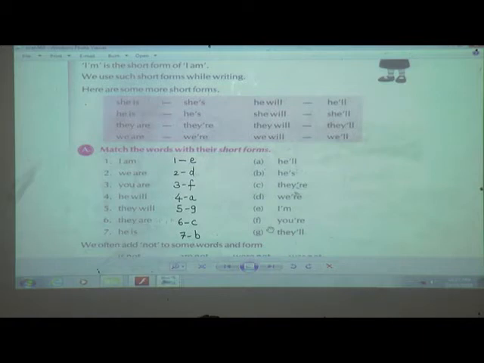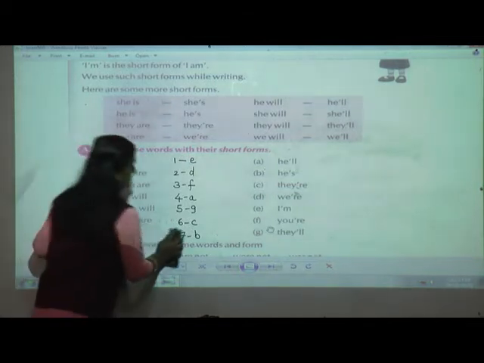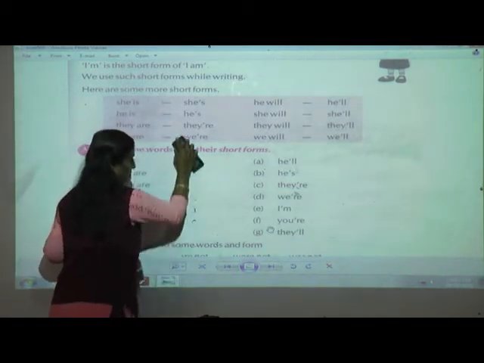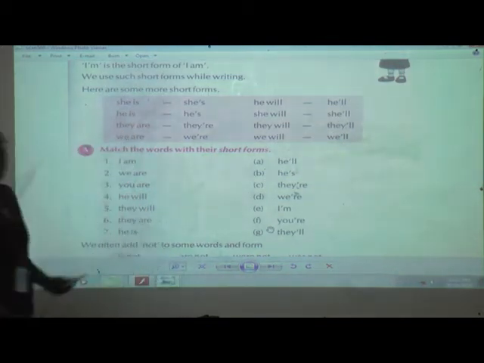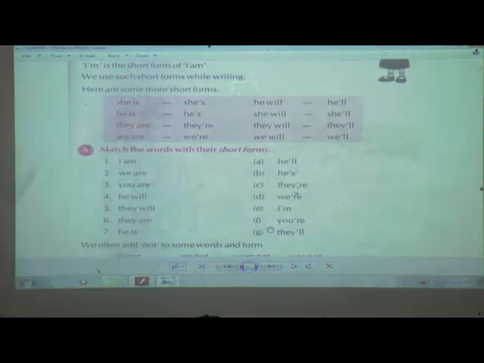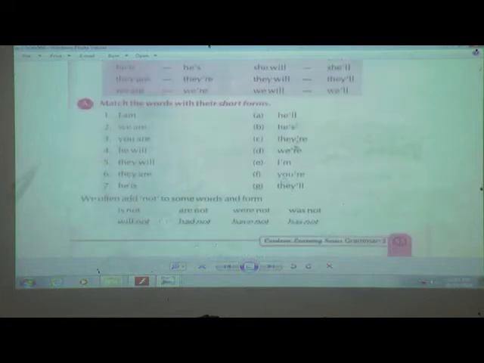Next is, we often add NOT to some words and form short forms. Now we will see how it has been formed. Is not, are not, were not, was not, will not, had not, have not, has not.